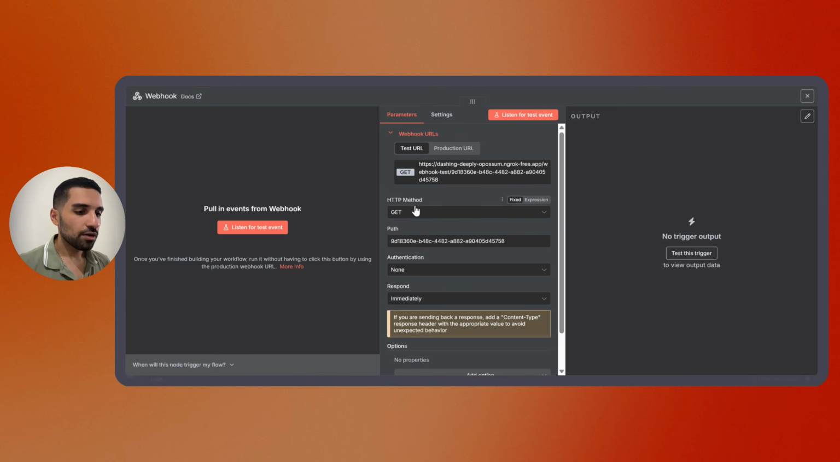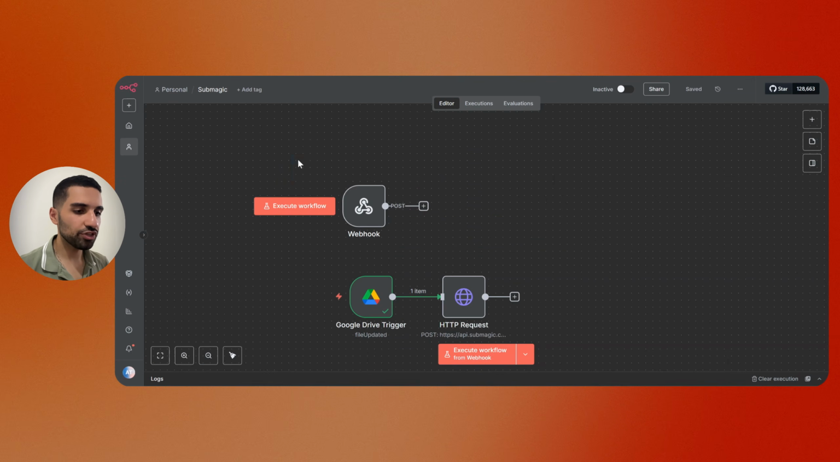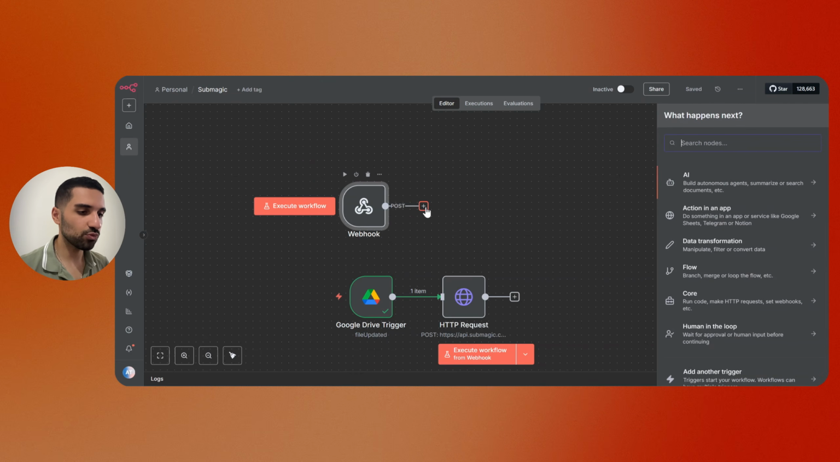Just bring a webhook node. Make sure to change the webhook method from get to post. So now once the video is ready, we will get it inside this webhook, and we can also add it again to our Google Drive, but this time to a different folder.